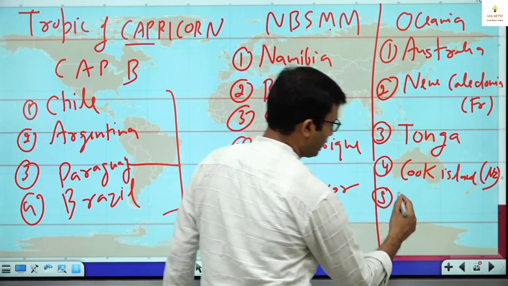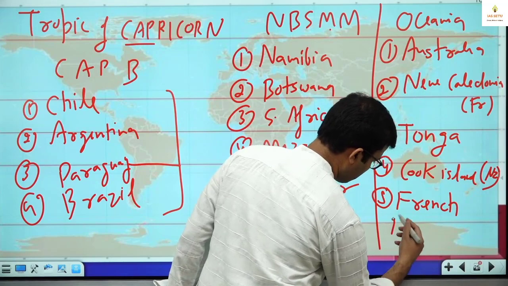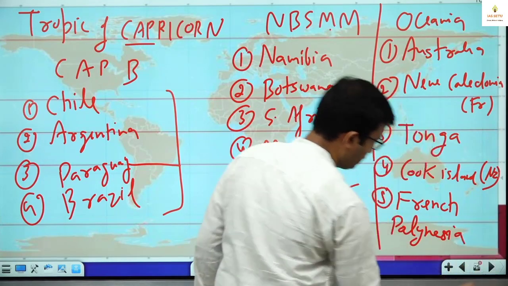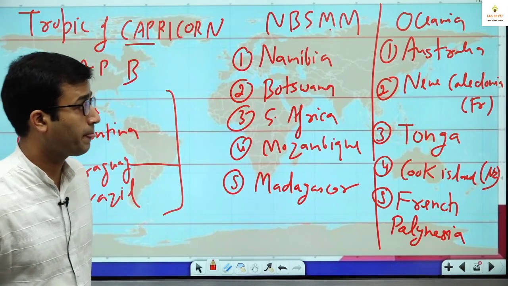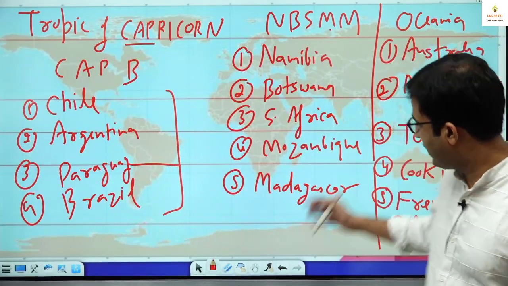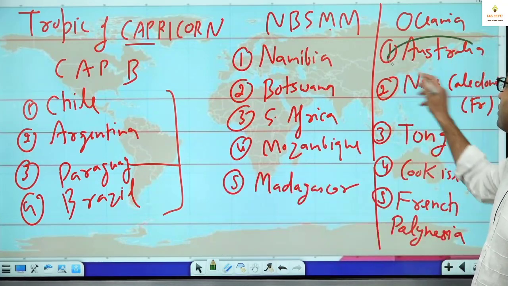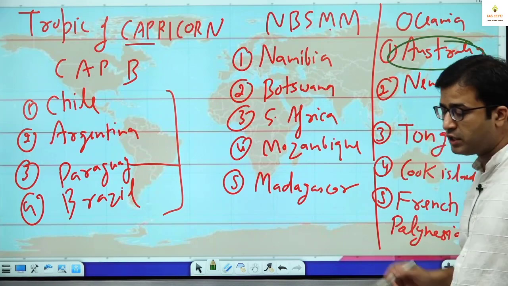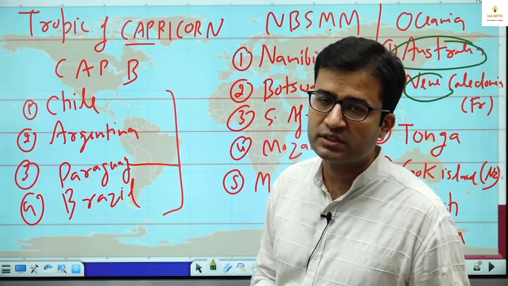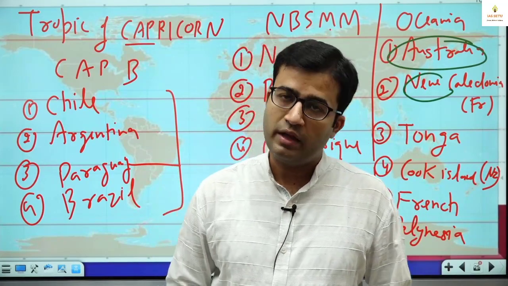Then French Polynesia. So this is Australia, New Caledonia. Let's first remember these 5. Australia, then New Caledonia, Tonga, Cook Island, French Polynesia. I will tell you what this Polynesia is. Wait, very important. Exam point of view.